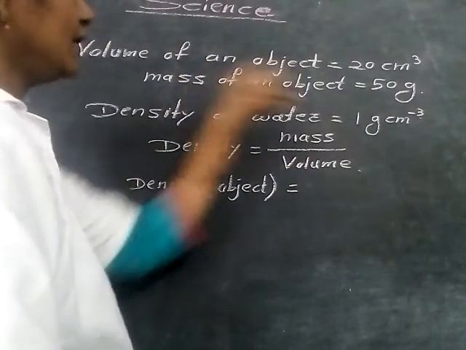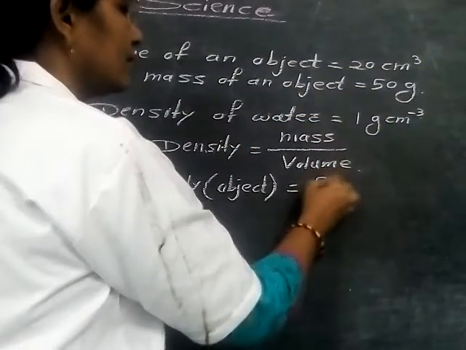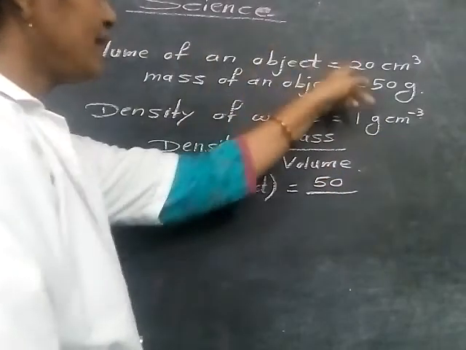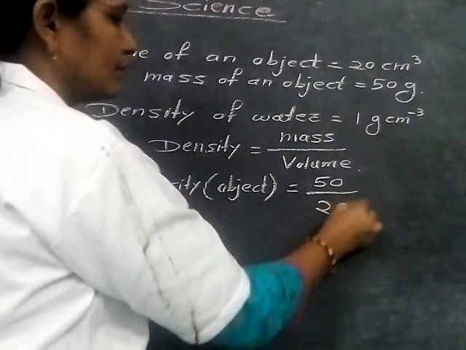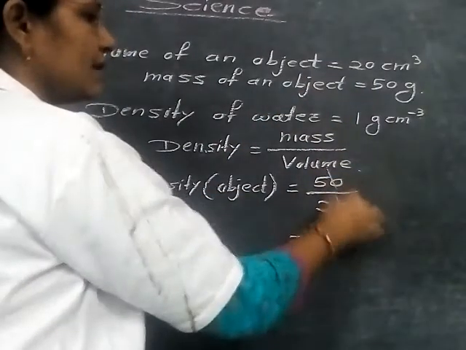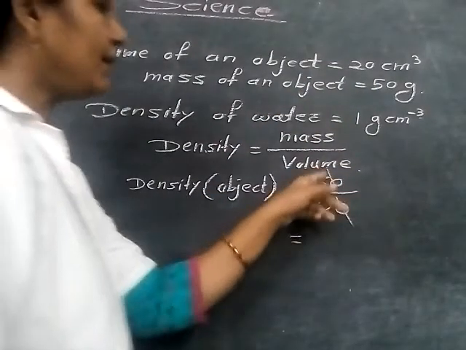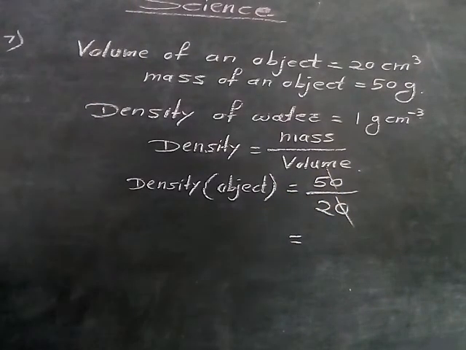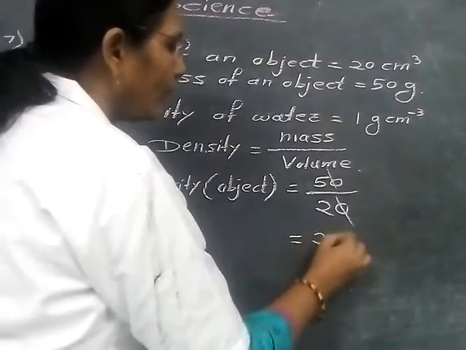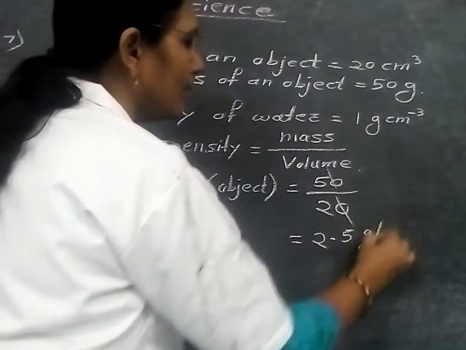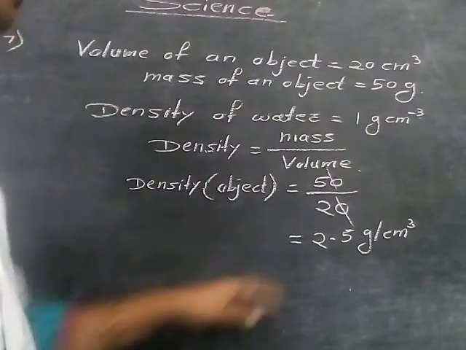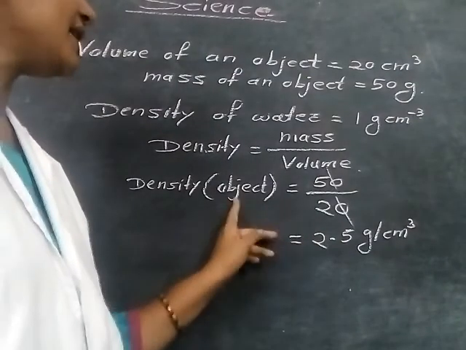Density of object is equal to mass. Mass is given here, that is 50. Volume is here 20. Now here the 0 gets cancelled. 5 divided by 2 is 2.5 gram per centimeter cube.